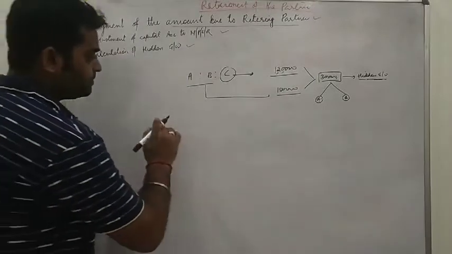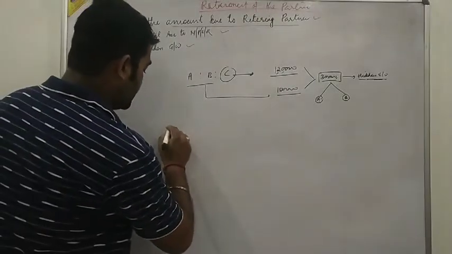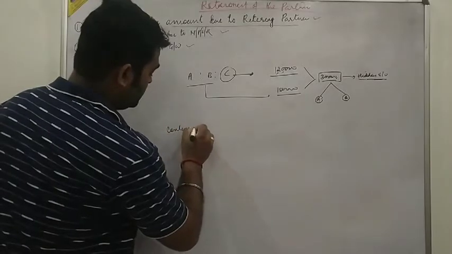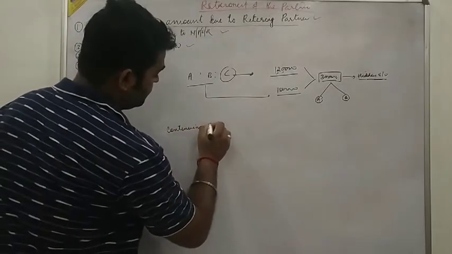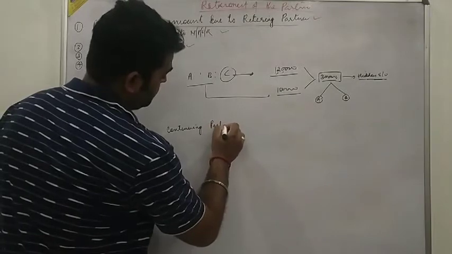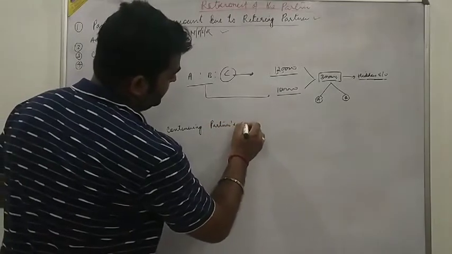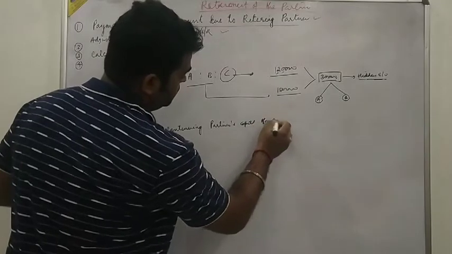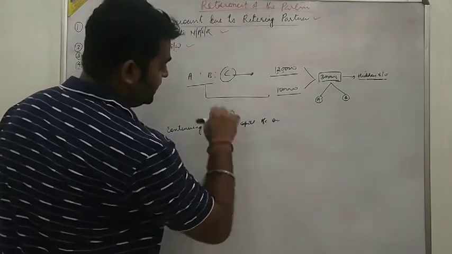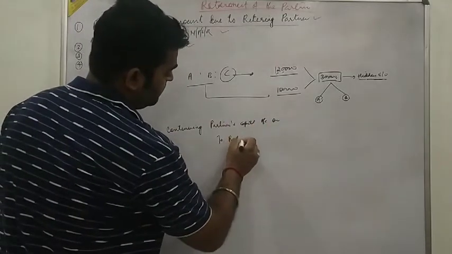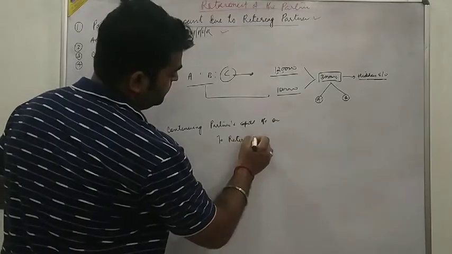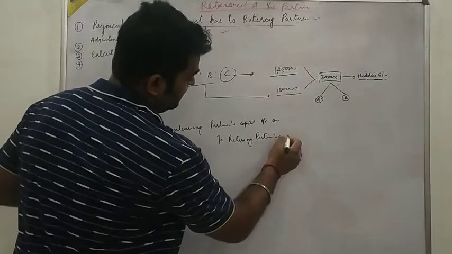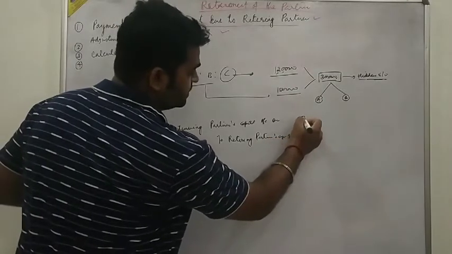Continuing partners' capital accounts debit, to retiring partner's capital account, 30,000.